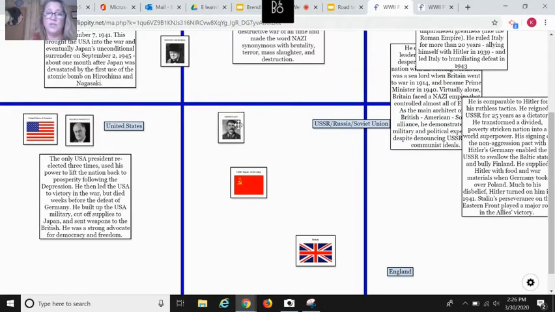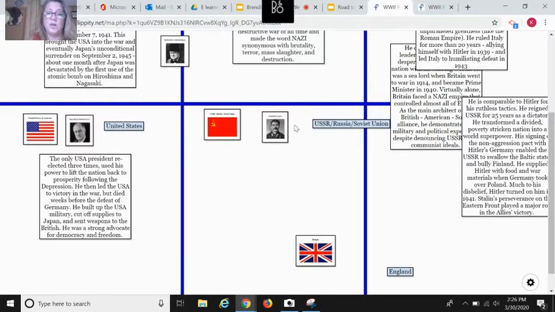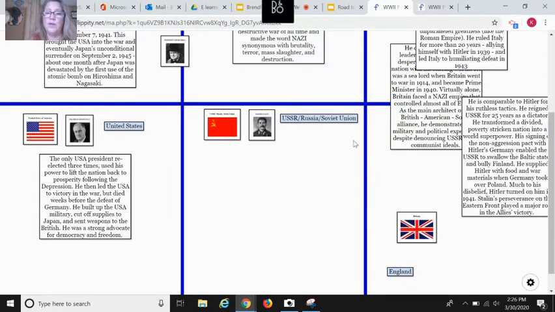So since we have Joseph Stalin here, it was called the USSR for many years when I was growing up. So this country has gone through a few names: Soviet Union, Russia, the United States of the Soviet Republic.